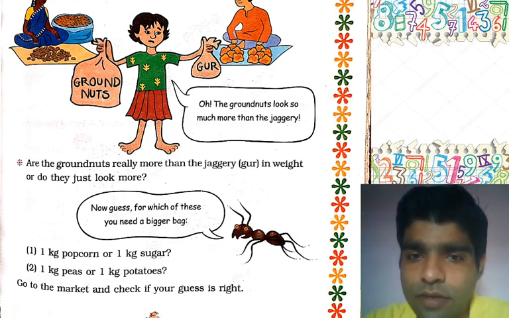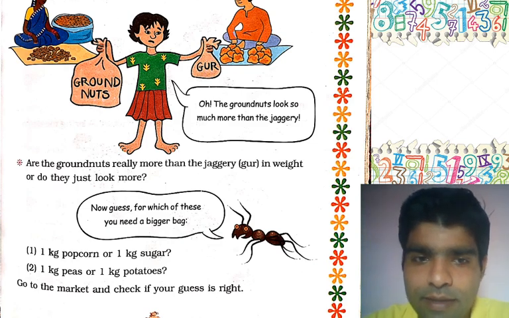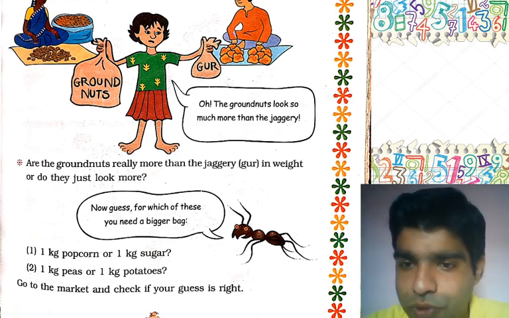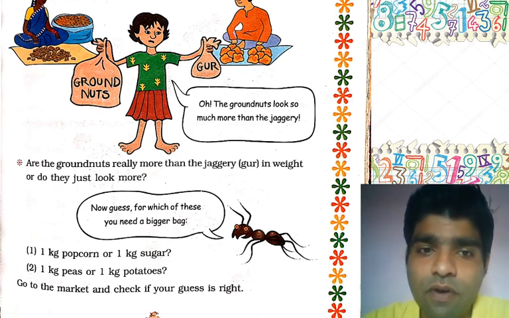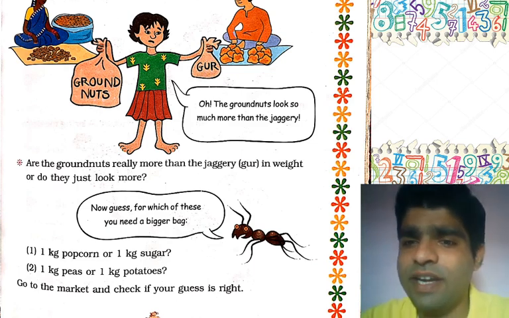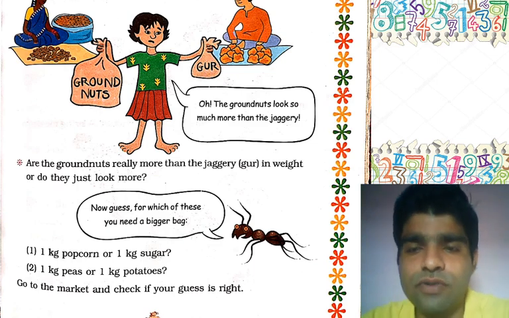Okay, now your question is what for the two examples. Now guess which of these you need a bigger bag. 1 kg of popcorn is very light in weight as compared to sugar. Definitely for the 1 kg of popcorn we need a bigger bag. This is a very simple example.